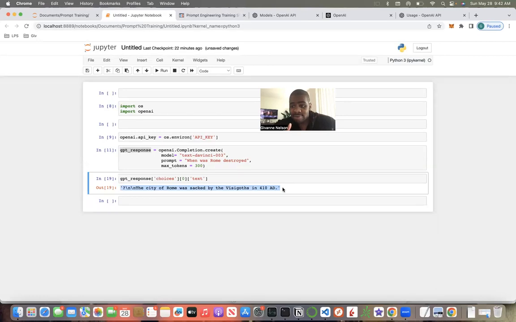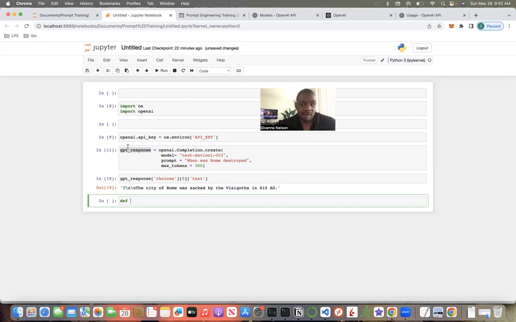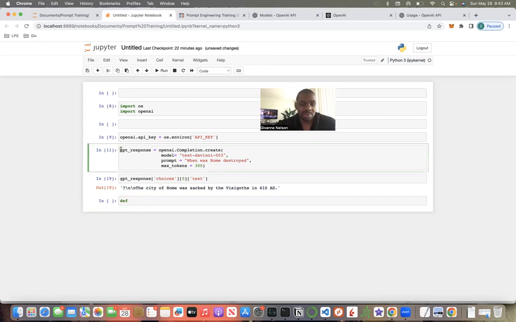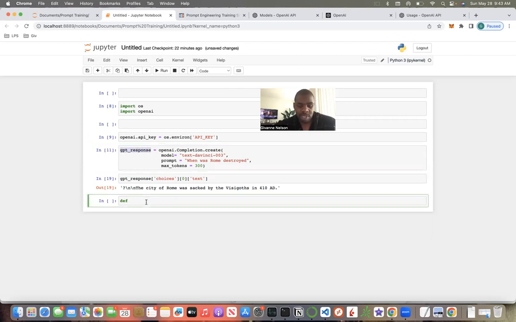Now let's kick this up a notch. Let's create a simple function. To create a simple function, you put def. I'll keep it as GPT response. Or should I call it something else?